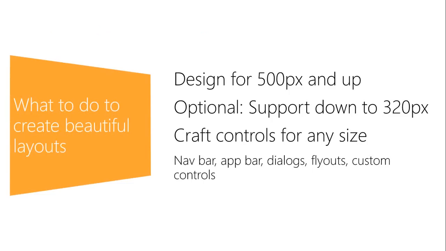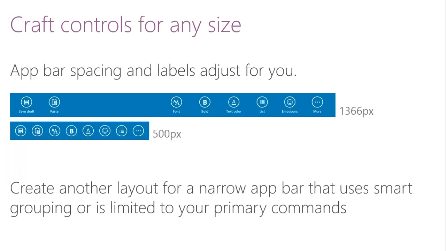Designed for 500 pixel and up, with optional support down to 320 pixel, craft controls for any sizes. Let's say you have controls for your application and you're resizing your application. The application framework automatically compresses the app bar and the navigation buttons, removes the text from below them, and reduces the sizes.